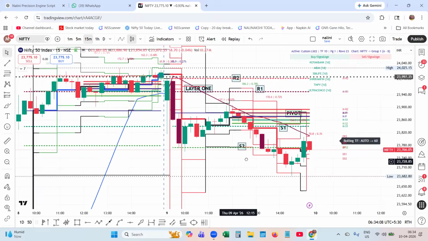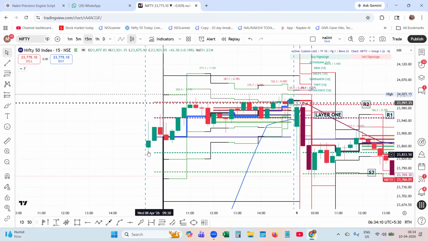So that is the beauty. Suppose the market is going up on the previous day, Wednesday, you can see the layer 1 pivot. In the morning, with layer 1, you can immediately scalp the market. That is what you get on intraday. The range will be very minimal. Because of the VIX contracting, you are getting a very minimal range.